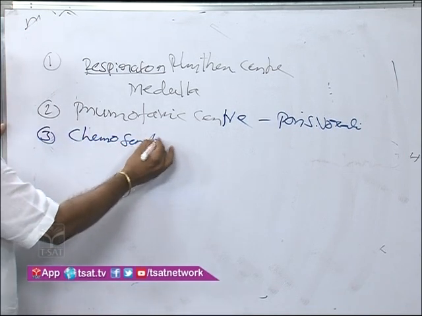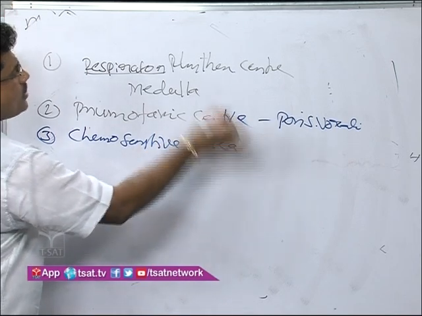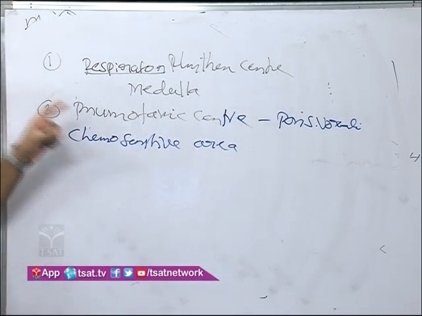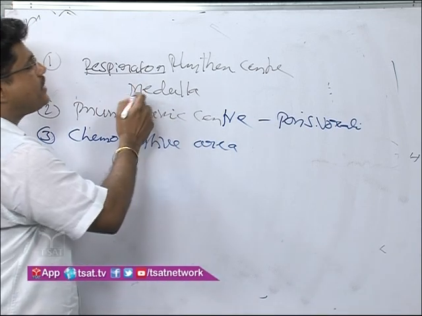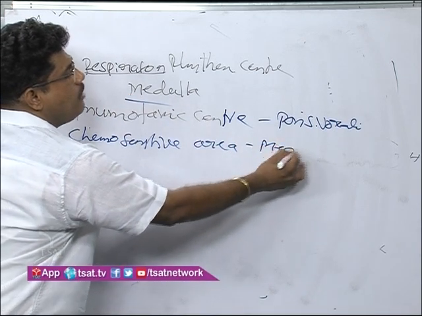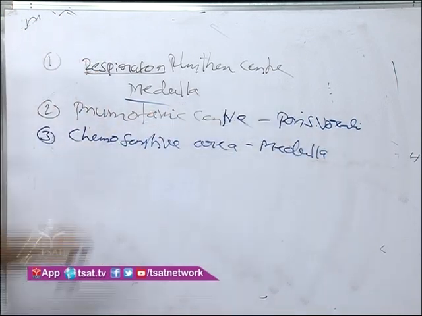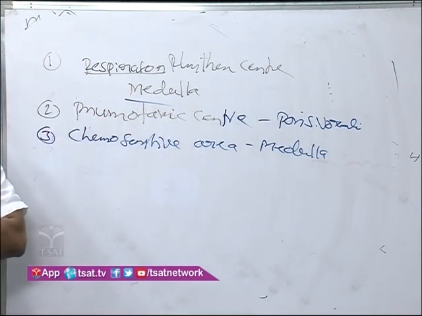Chemosensitive area. This chemosensitive area is also present in the medulla. What is the chemosensitive area?